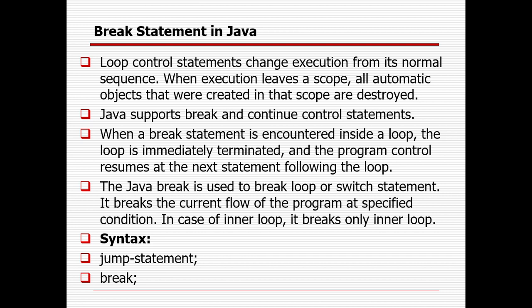But in case I already found the class where the 8th students are studying, I don't want to go to the others because I don't want to waste time. That's why I can give a break statement. As and when my condition is matching, I will stop the execution there immediately. Suppose the class 8 students are in the first class itself, you will go to the first class, your condition is matching, and you will not go to the other 9 classes. So you can reduce the wasting of your time. That is the reason the break statement is used.